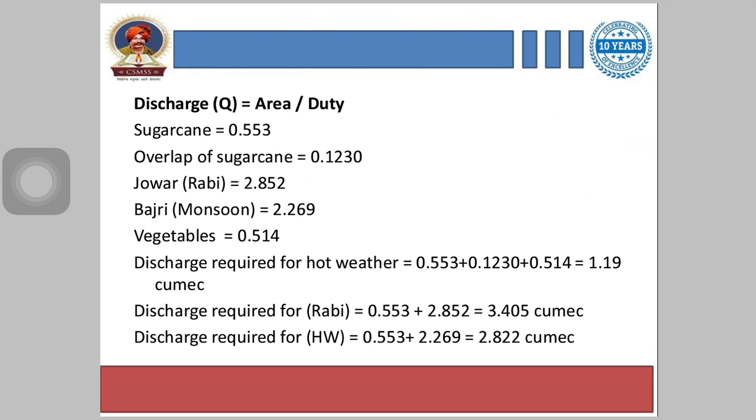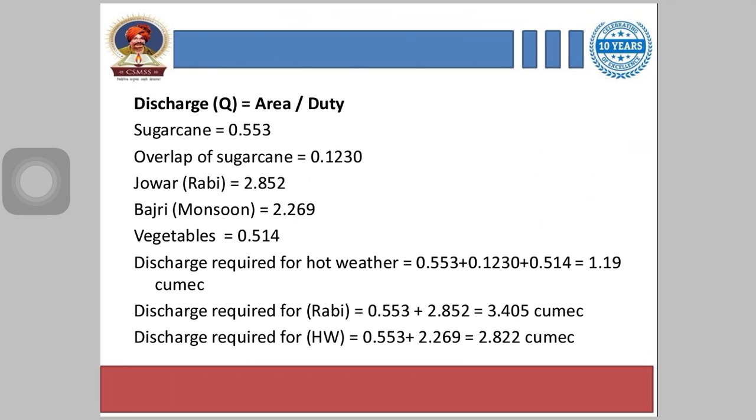Now, discharge required for hot weather. We have to calculate the discharge which is required for the hot weather. From this list we can see that sugarcane is a hot weather crop. Actually, sugarcane is an annual crop, so we have to add sugarcane while calculating the discharge required for hot weather. Next, overlap of sugarcane is also considered in hot weather, and vegetable is considered in hot weather. By addition of these three we get 1.19 cumec.